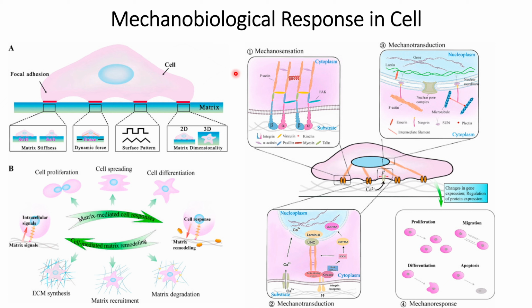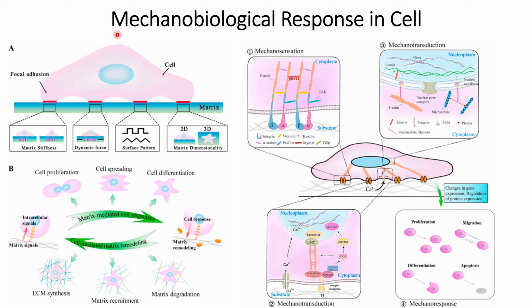And after these signals are triggered in the cytoplasm, they will further trigger signals in the nucleus. They will further trigger some upregulation or downregulation of the genes within the nucleus, and that will lead to a change in the epigenetics, or a change in the protein expression, that is, epigenetic changes will occur.